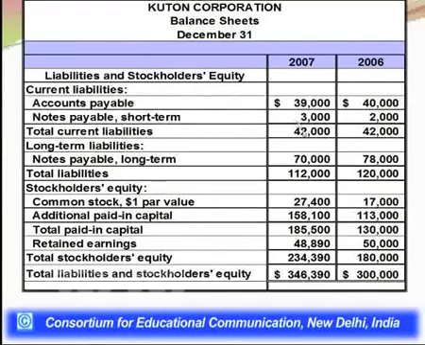So total liabilities, which is this 42,000 and 70,000 here, the sum of these two figures comes out to be 112,000. So 1,12,000 is the total liabilities, current as well as long term, for this company in 2007, and it was 42,000 plus 78,000, which comes out to be 120,000 for 2006. It means the total liabilities have gone down for the company from 2006 to 2007.